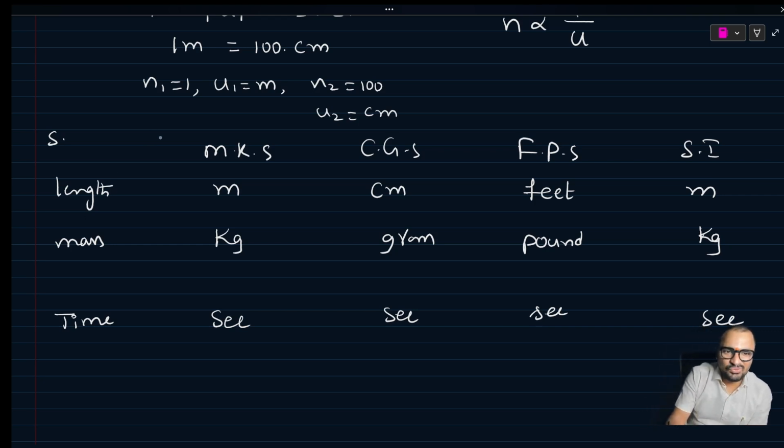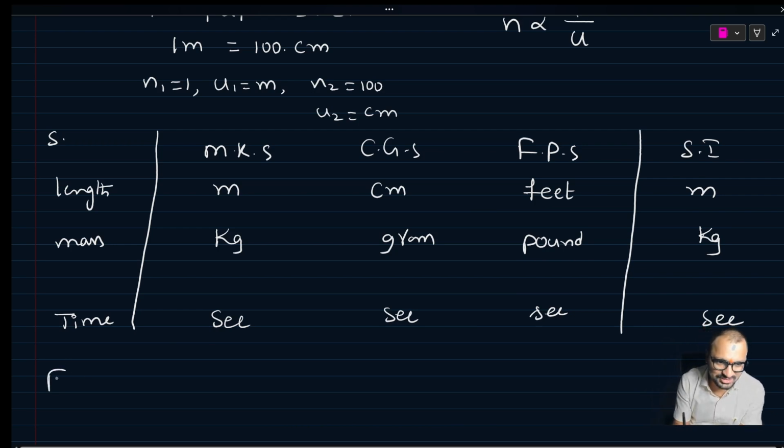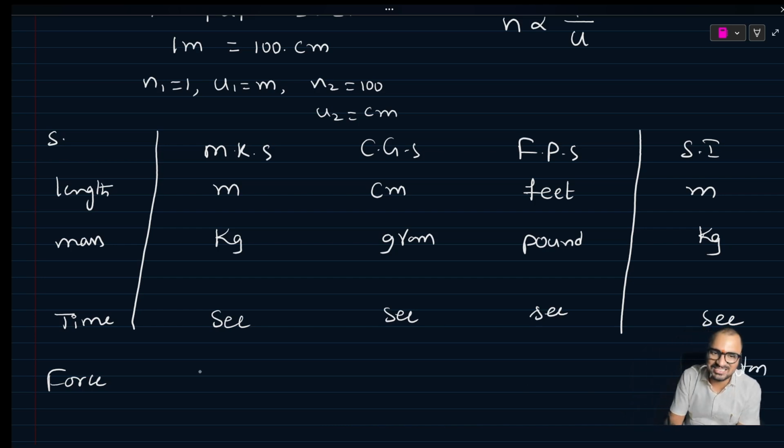And why is MKS similar to CGS? It's not always. For some units, for example force, the SI unit we write is Newton, but the CGS unit is different.